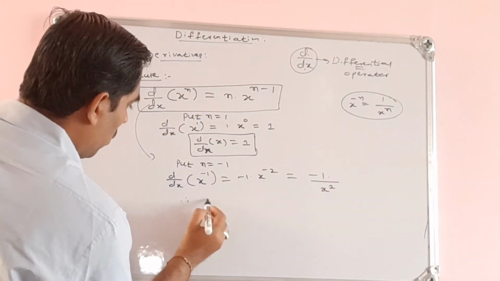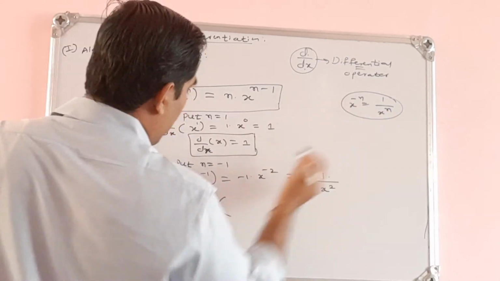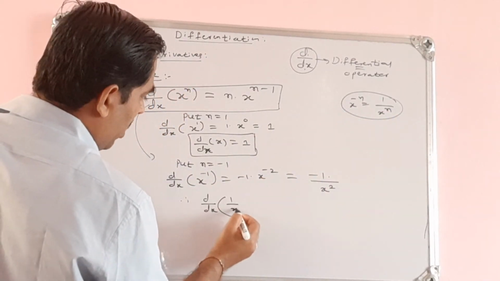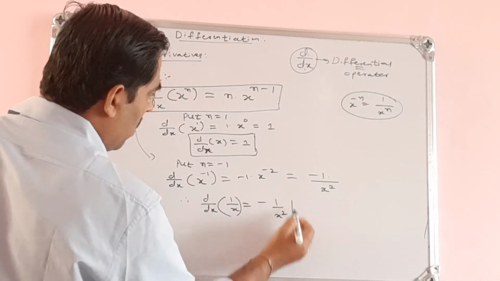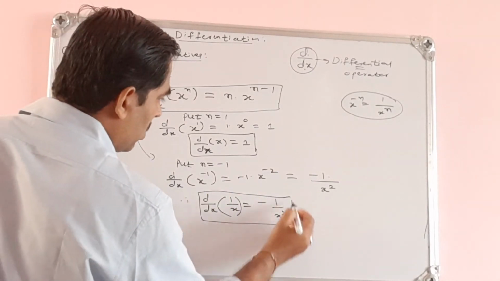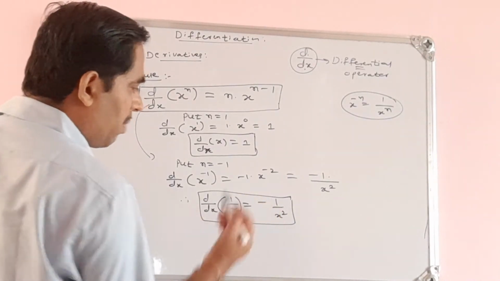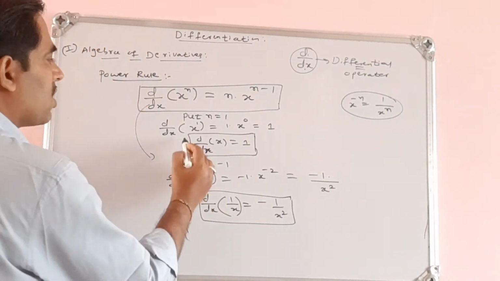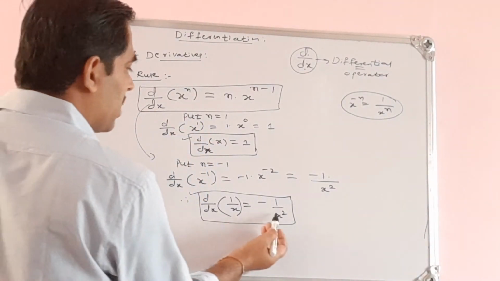So that means, therefore, derivative of x to the power of minus 1, or 1 by x if I bring x to the denominator. See, derivative of 1 by x is what? Minus 1 by x square. So this is another important simple result. You must know this, see, derivative of 1 by x is minus 1 by x square. Okay, these are the results we have deduced here.